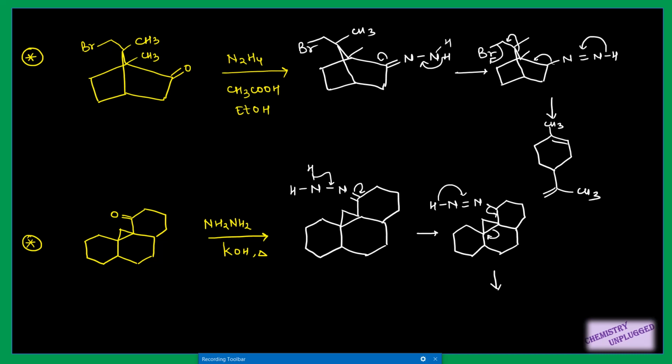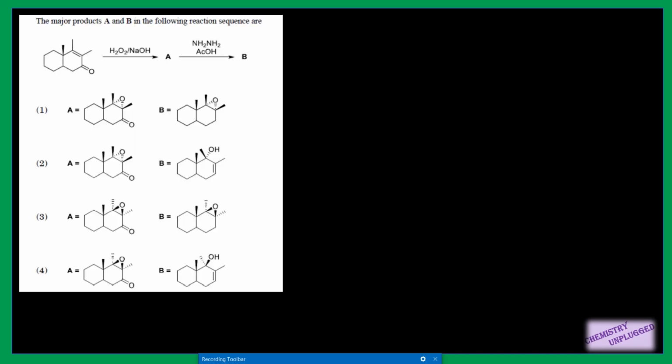So this ring will become a 7-membered ring. Initially it is a 6-membered ring and this is a 3-membered ring. Now it will become a total 7-membered ring, right? This will be your final product. So all these are the variations in the Wolff-Kishner reductions. Next we will take questions from CSIR NET.